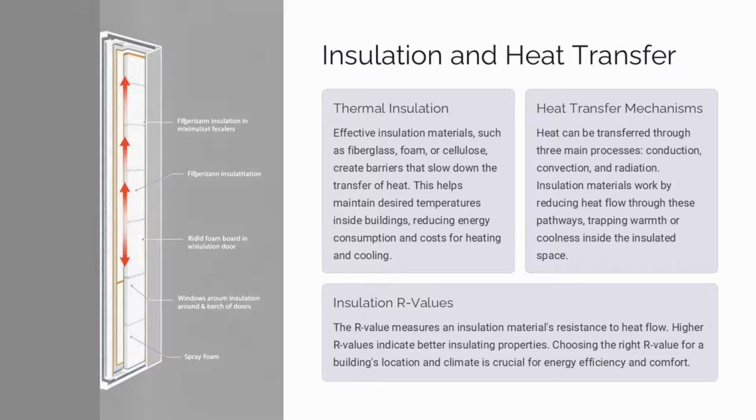Effective insulation materials like fiberglass, foam, and cellulose create barriers that slow down heat transfer, helping maintain desired temperatures and reduce energy costs for heating and cooling. Heat can be transferred through conduction, convection, and radiation. Insulation materials work by reducing heat flow through these pathways, trapping warmth or coolness inside the insulated space.